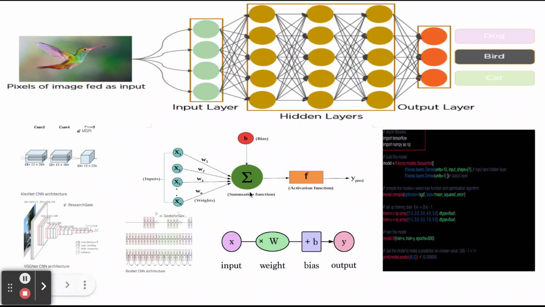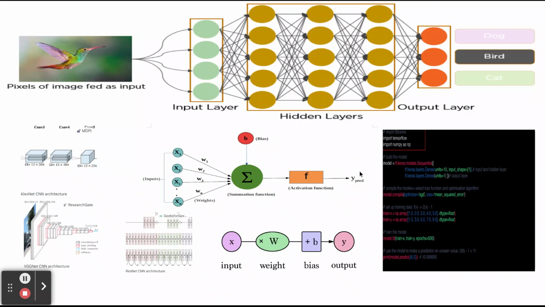In the neural network, the convolutional neural network also, we are using this. The net value must not be zero, so we add the bias here, and then the activation function gives the result as the prediction value, the prediction output. The activation function may be ReLU, Sigmoid, or Softmax. These are all used here. When you use Softmax, it will give the classification prediction: yes or no, positive, negative, bird or dog, like that.